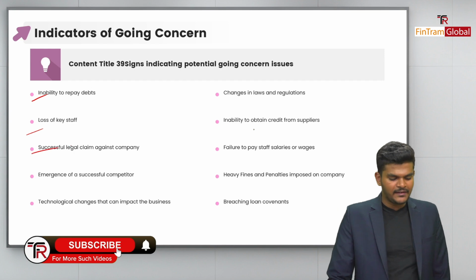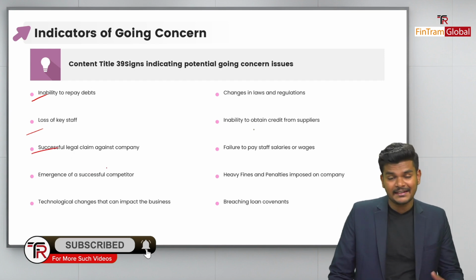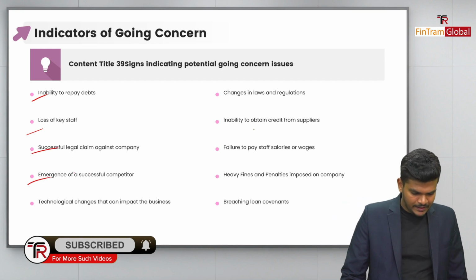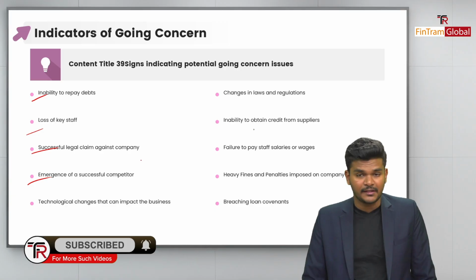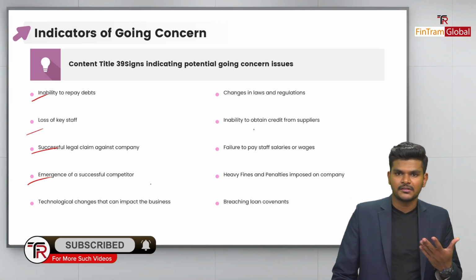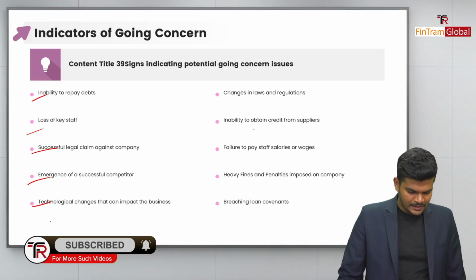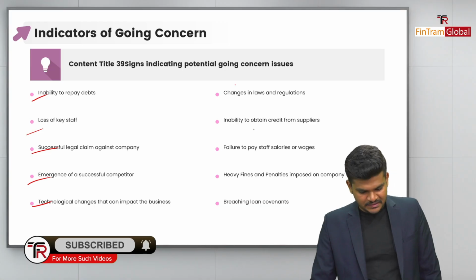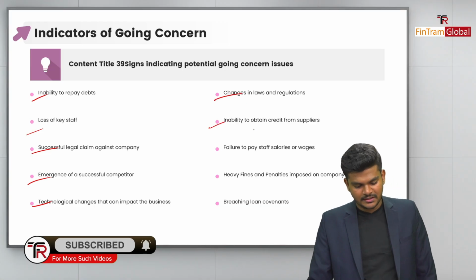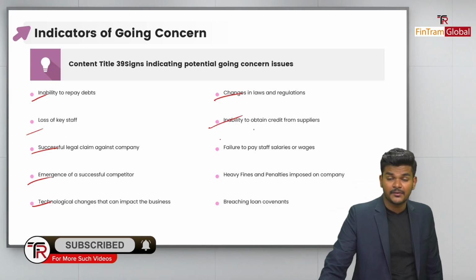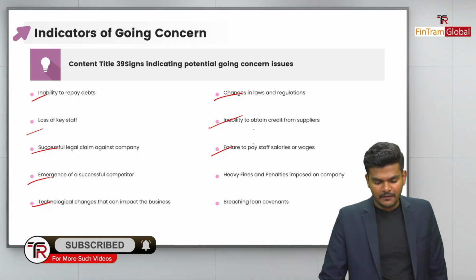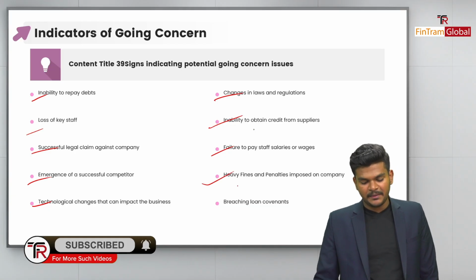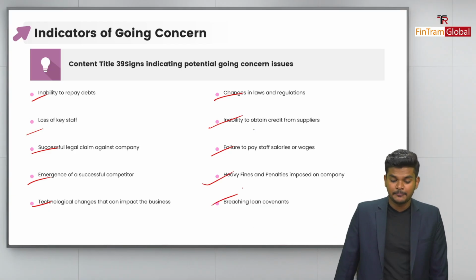Loss of key staff, successful legal claim against the company, and then emergence of a successful competitor, which can lead to loss of revenue and ultimately losses. Technological change that can impact the businesses, changes in laws, inability to obtain credit from suppliers, failure to pay staff salaries or wages, heavy fines and penalties imposed on the company, as well as breaching loan covenants.